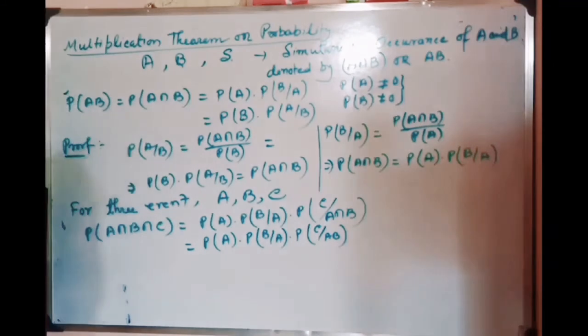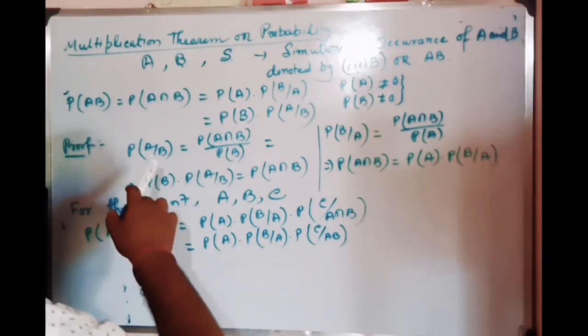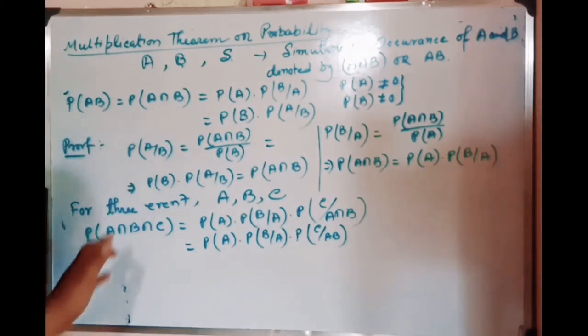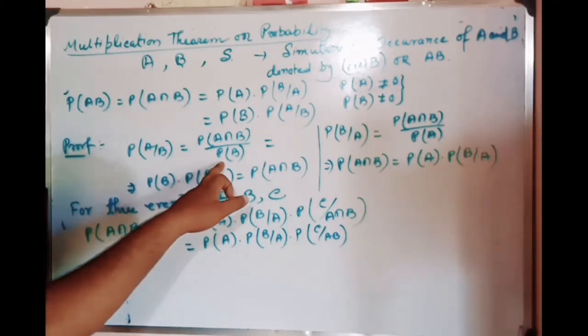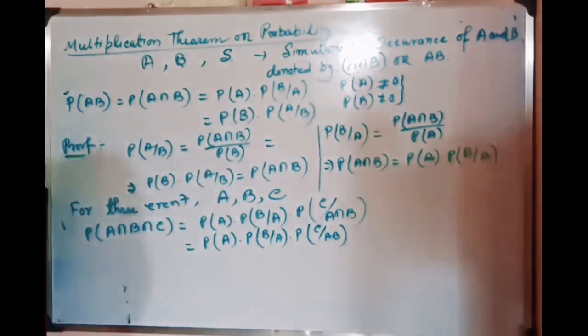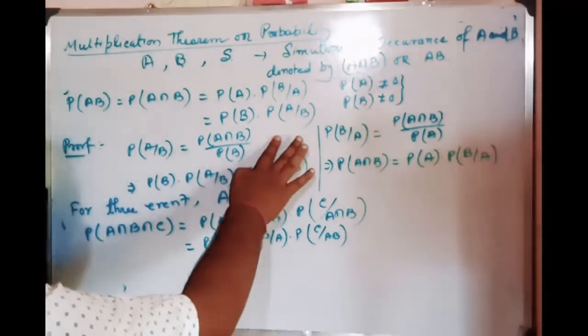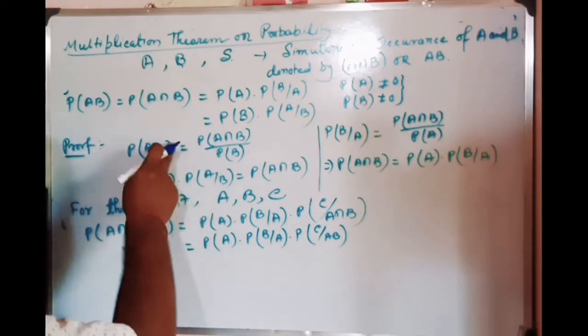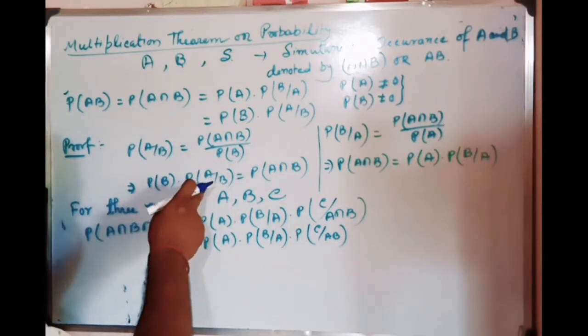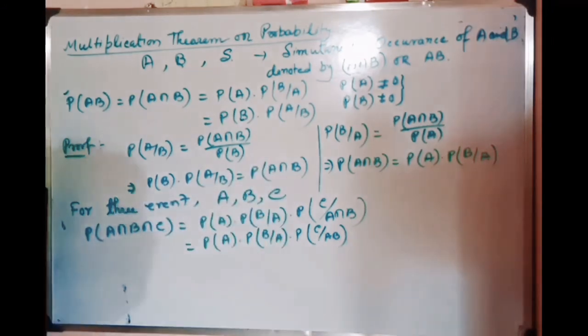Now here comes the proof. We know from the conditional probability that P(A by B) is equal to P(A intersection B) by P(B). Now from here, if we cross multiply, we get P(B) into P(A by B) is equal to P(A intersection B).